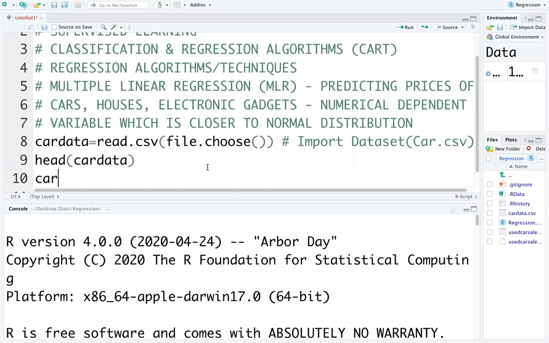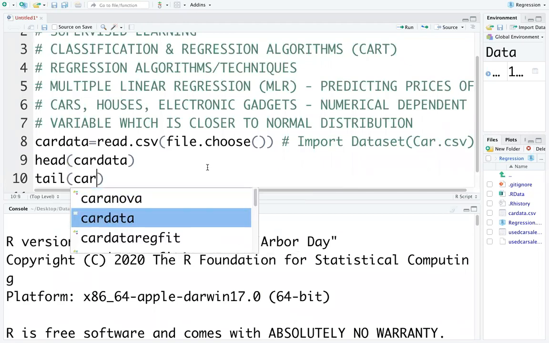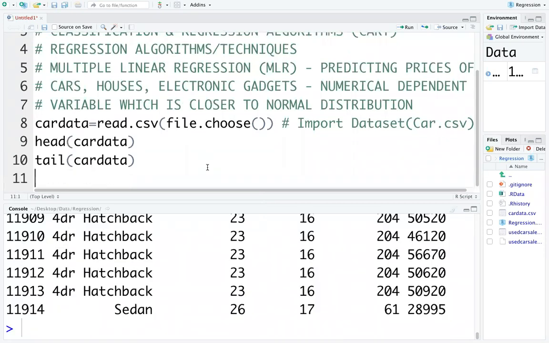Then tail car data will give you the last 6 data points.